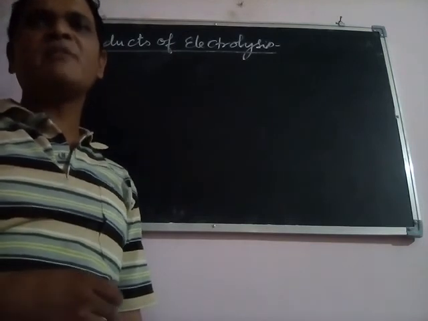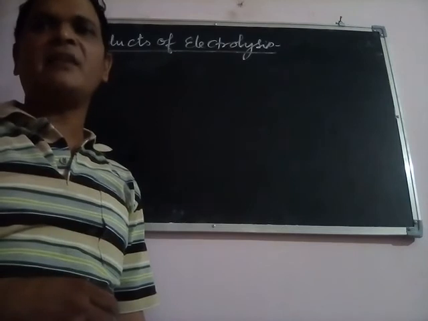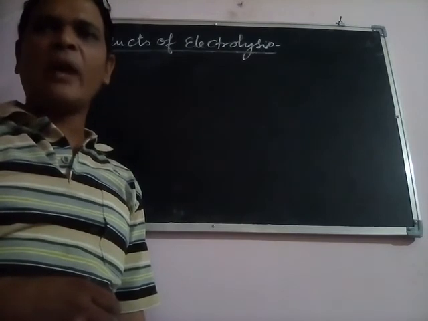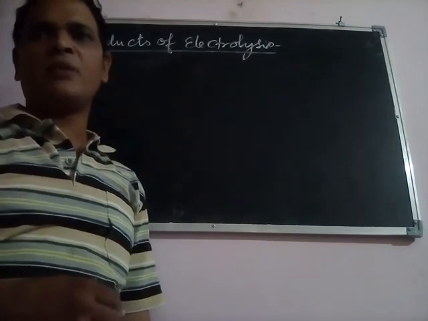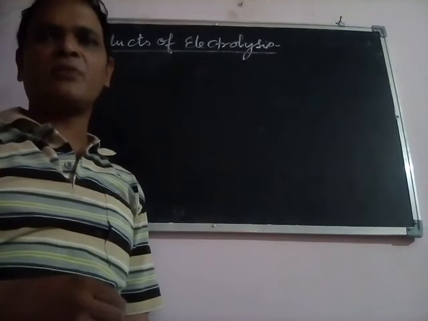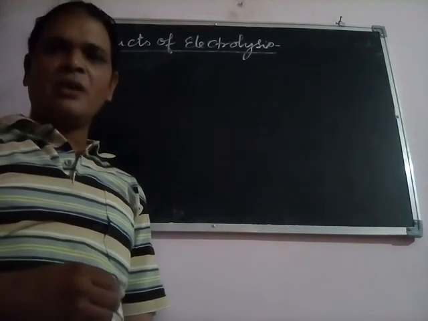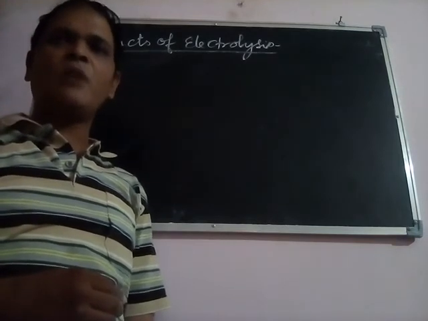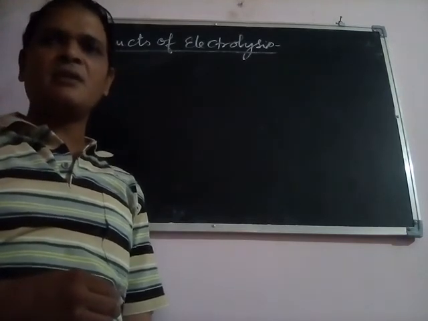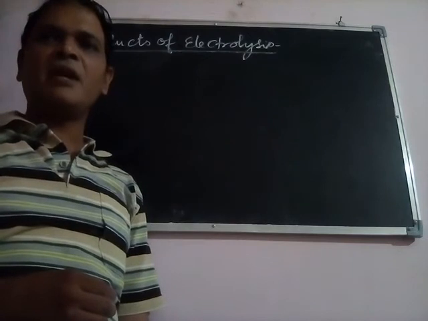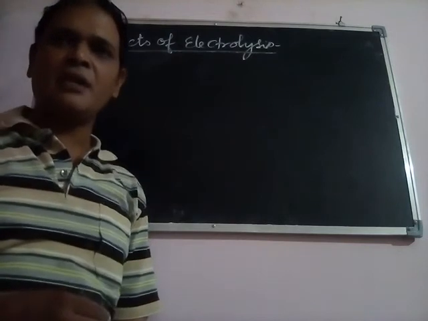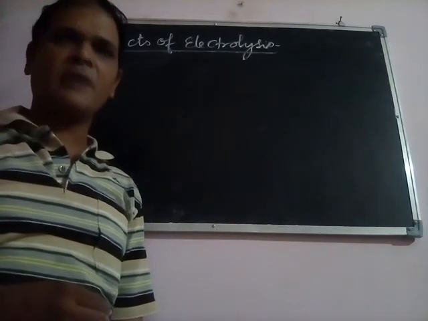Those substances which liberate or deposit at the electrodes are known as products of electrolysis of the electrolytic cell. Here we will see the products of electrolysis by taking some examples of products produced by some electrolytes.